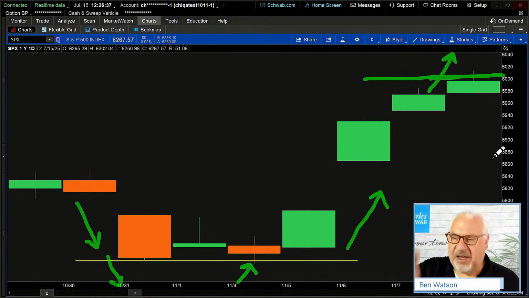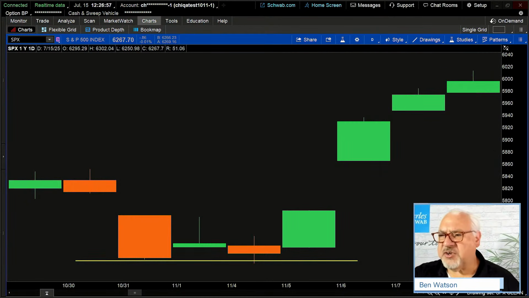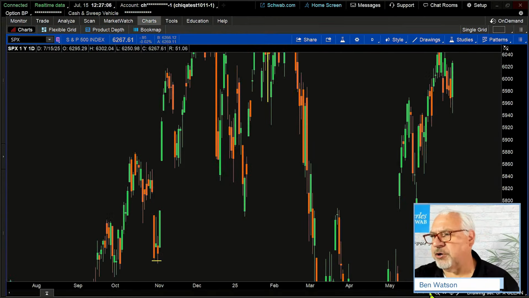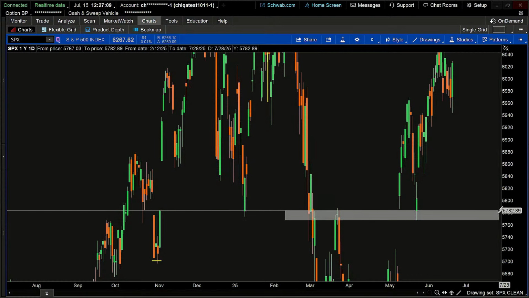So now that we have this basic analysis in hand, here's what I want to do. I want to show you a couple of examples now that we have this solid understanding of these essential elements of technical analysis. And then we'll add a couple more before we go. Now we're looking at the S&P 500. I'm going to zoom back out on the chart, and we'll take a look at what's going on right now.